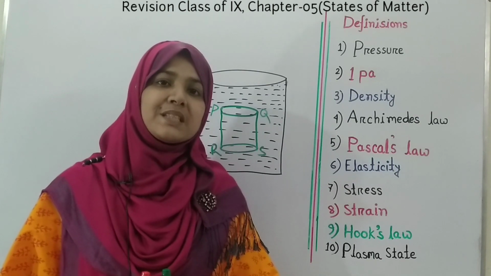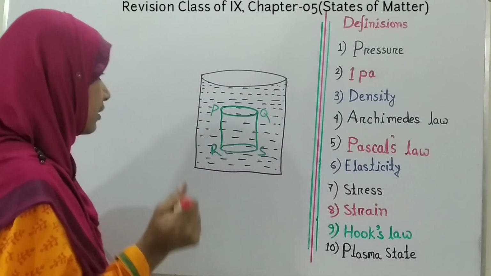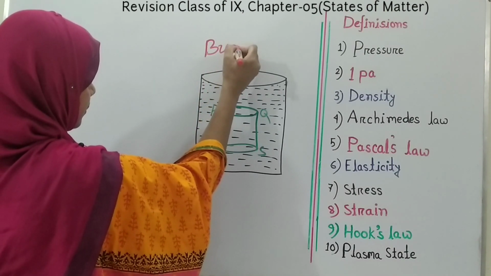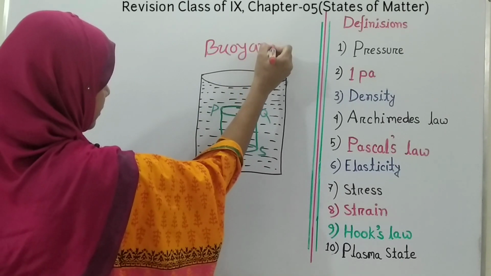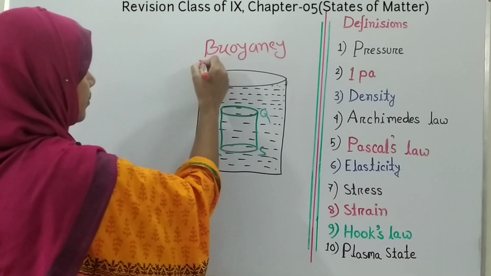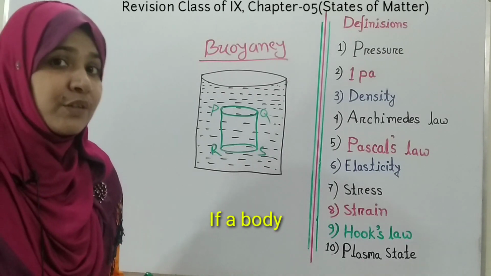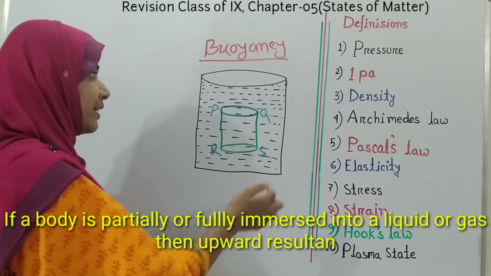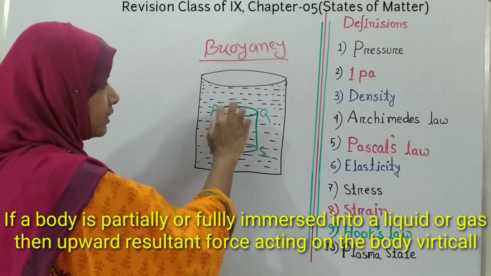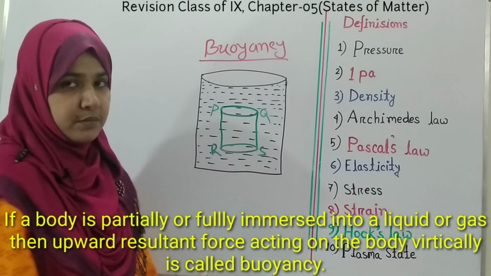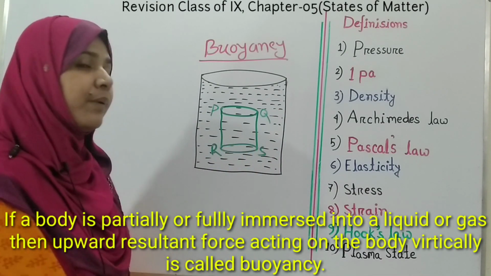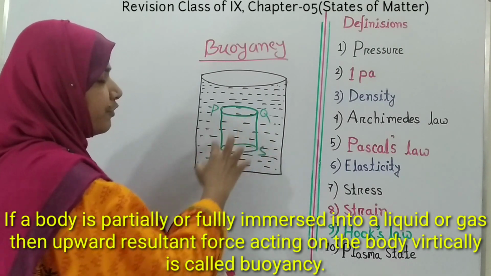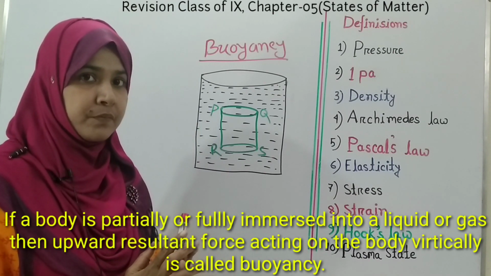Now I am going to discuss buoyancy. Here you can see that there's a pot which is filled with liquid and there's another object PQRS immersed in that liquid. And you know that whenever we put any object in a liquid, then this object will feel pressure from everywhere.